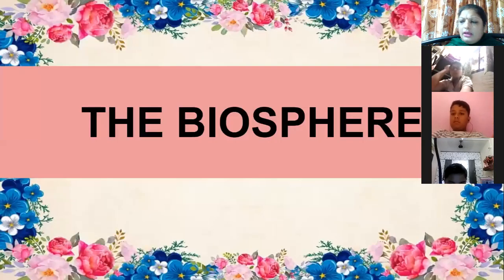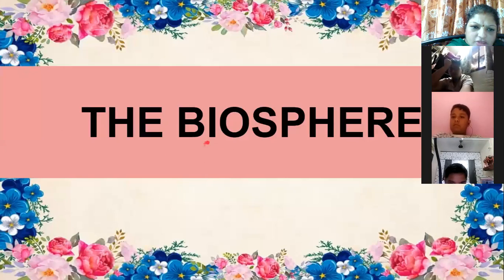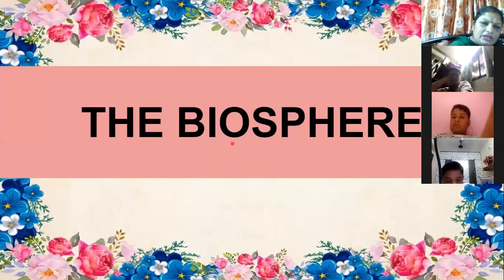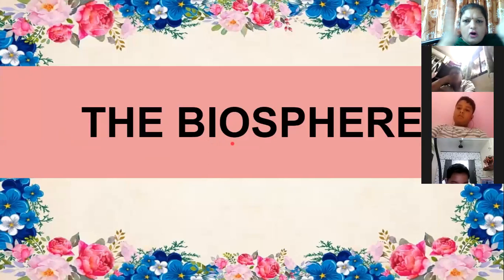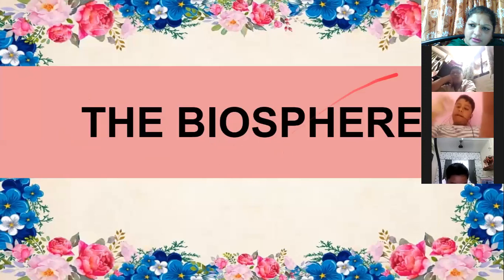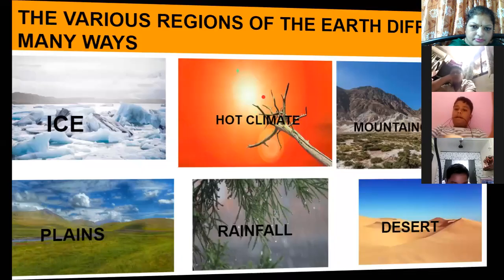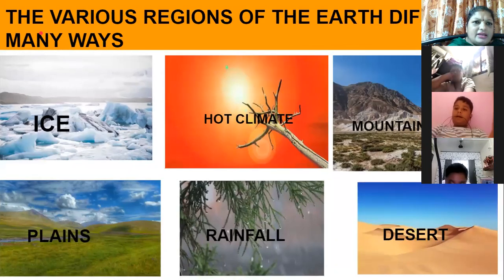Now let us see what all things are there in the biosphere. As I told you in the previous session also, the biosphere consists of all the three spheres. So let us see what all things are there in the biosphere. Various regions on the earth. Which are the regions? Different regions on the earth. They differ in many ways.